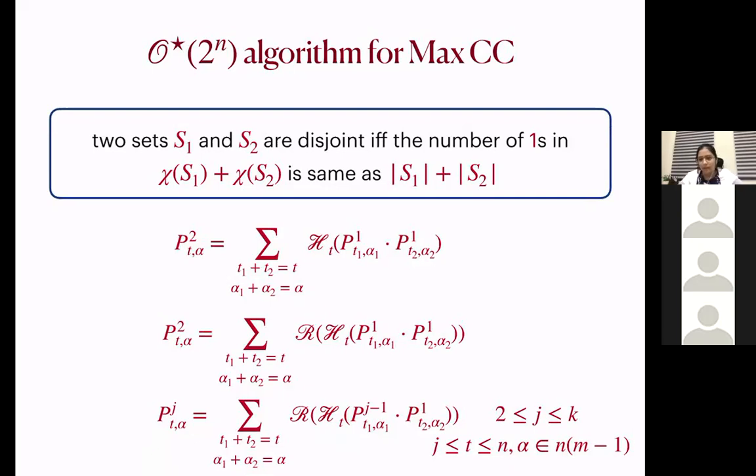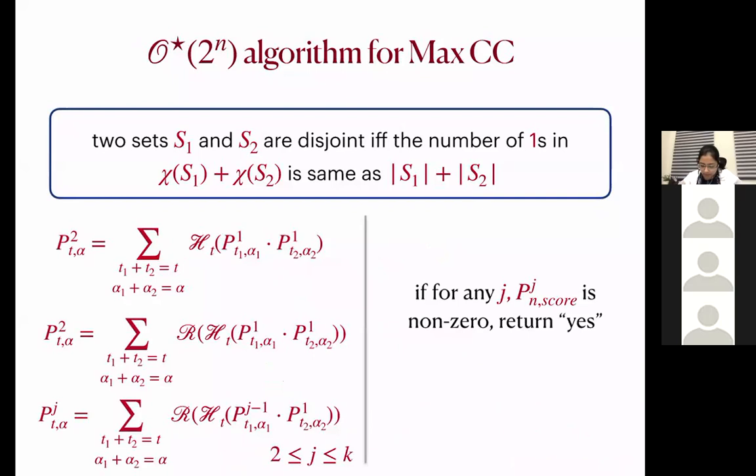Okay, so this is all about the algorithm, and because we have a characteristic vector of size n, the degree is bounded by 2 to the power n. So this algorithm runs in 2 to the power n time, star 2 to the power n time. Let's look at the correctness. Oh, sorry. If for any j, p n eta j is non-zero, then we return yes.